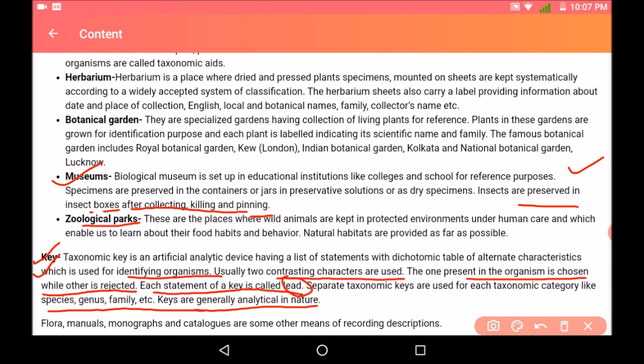Other terms like flora, manuals, monographs, catalogs are basically used for recording descriptions. With the help of these we can keep records of the various living organisms.